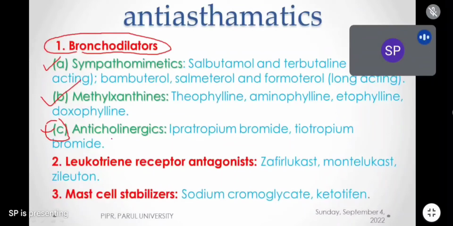See, before understanding anticholinergics, let me give you some basic, important points. Everyone should listen very carefully. Okay, we need to know some basic points about the cholinergic system. Cholinergic system, listen carefully. See, we have cholinergic drugs, and we have anticholinergic drugs. I think everybody has heard these terms: cholinergic drugs and anticholinergic drugs, right?